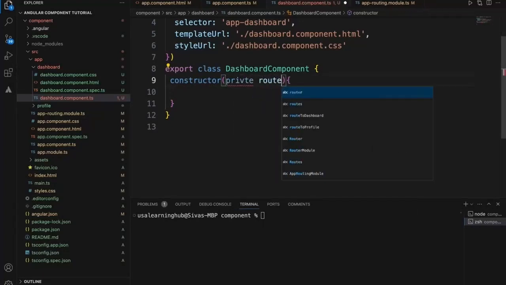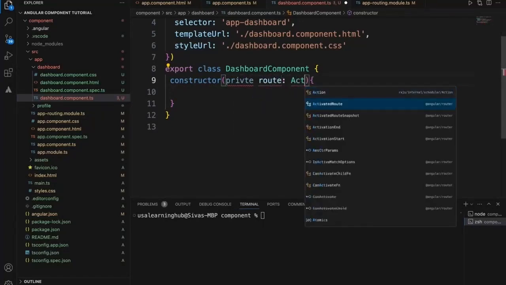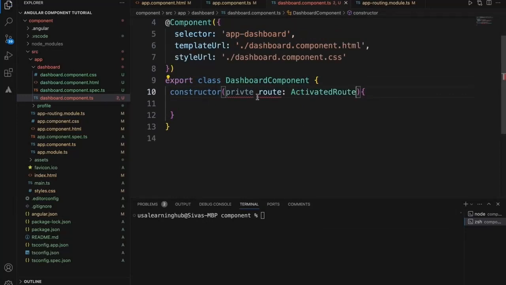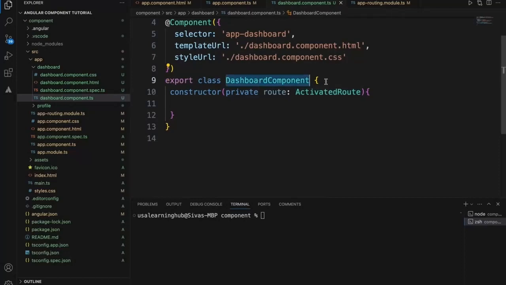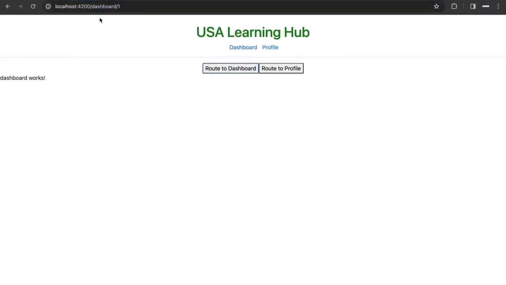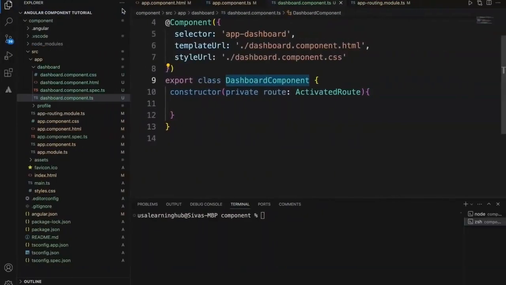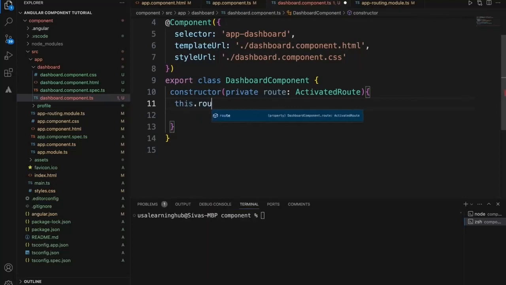Within the constructor we need to get hold of the activated route. This activated route will have the current activated route parameters along with the URL. So when I navigate to the dashboard screen, in this particular dashboard screen, I wanted to get hold of this URL and a parameter. For that, I need to use activated route. This activated route will get the actual URL and the parameters. So now what I'll do is this.route.params.